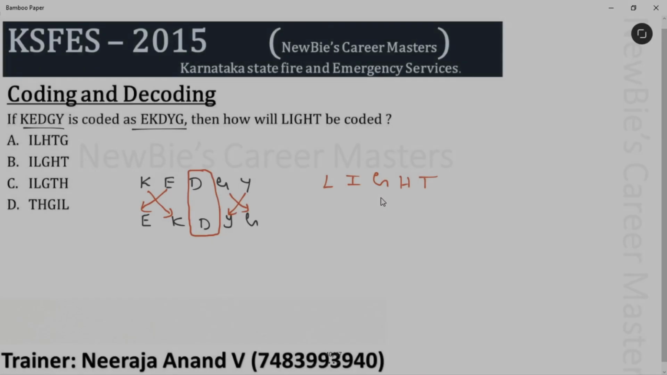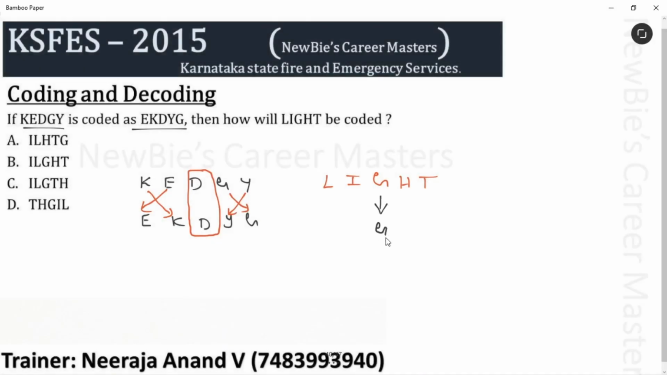Code it. We have to keep the third letter as it is, G, and the first letter should be placed in the second place and the second letter should be placed in the first place. Similarly, the fourth letter should be placed in fifth place and the fifth letter should be placed in fourth place. Clear? What is the answer then? Option C is the answer for this question. Easy, no? Let's continue now.